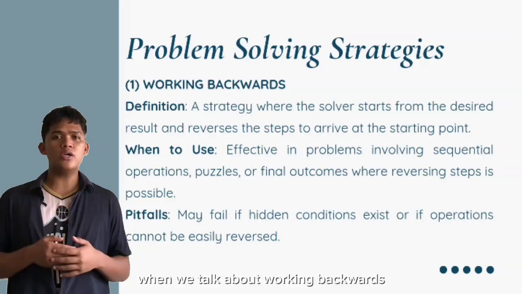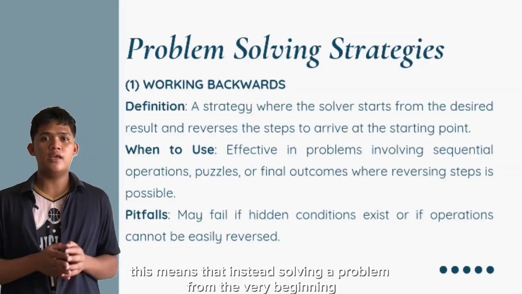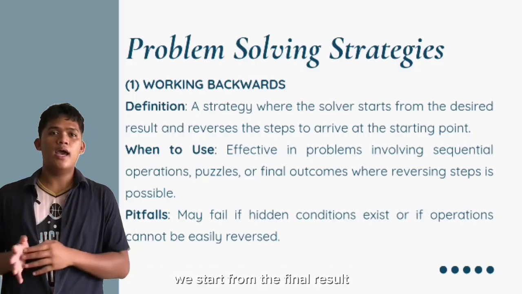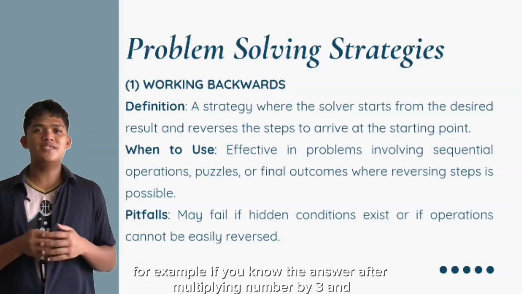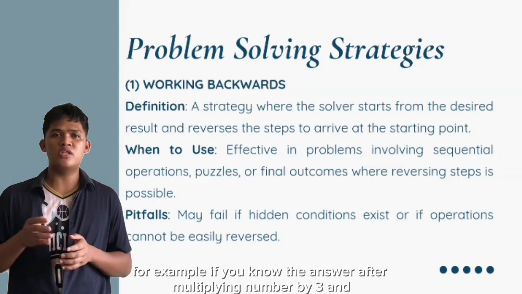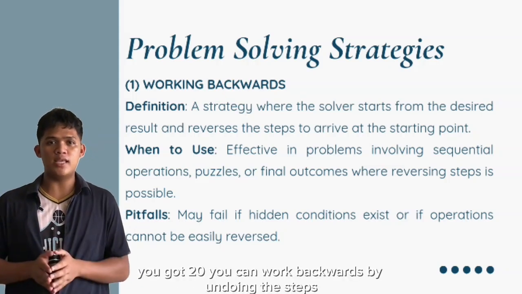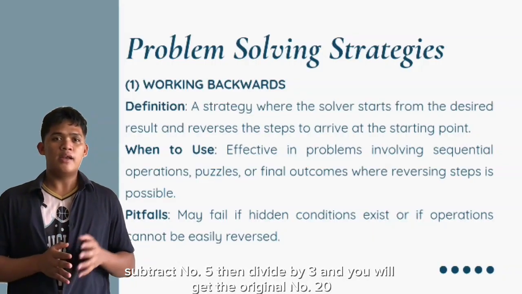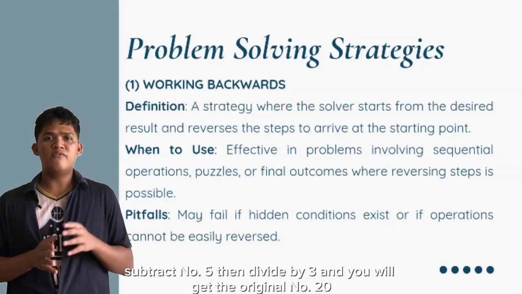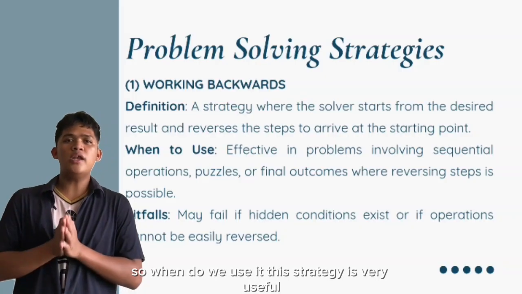When we talk about working backwards, this means that instead of solving a problem from the very beginning, we start from the final result and then reverse the steps to find its starting point. For example, if you know that after multiplying a number by 3 and then adding 5, you got 20, you can work backwards by undoing the steps: subtract 5, then divide by 3, and you will get the original number.